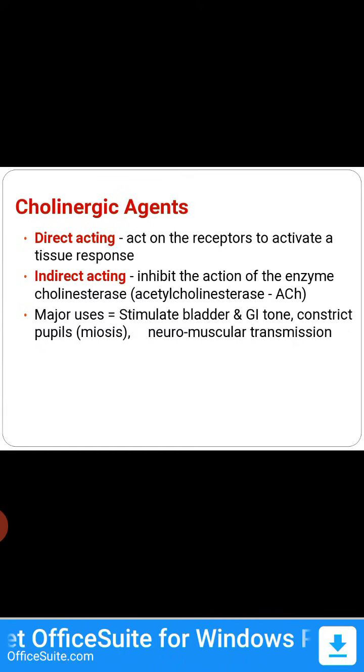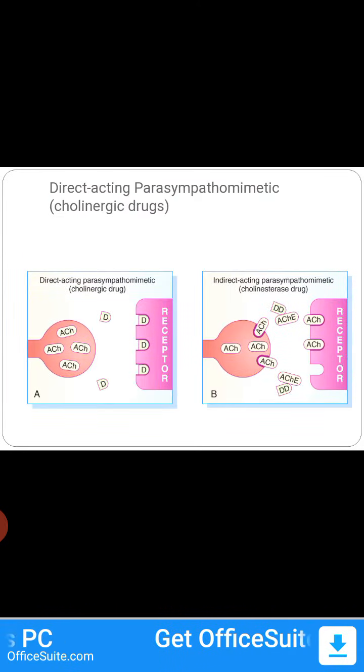The mechanism of cholinergic drugs is of two types: direct acting and indirect acting. First we'll take direct acting. Direct acting means they directly bind to receptors like muscarinic or nicotinic to activate the response. Indirect acting: acetylcholine is the neurotransmitter, right? This acetylcholine is degraded or hydrolyzed by an enzyme called acetylcholinesterase. So indirect acting drugs inhibit the enzyme acetylcholinesterase. The acetylcholine level will increase, so that the acetylcholine acts on the receptor and shows the response. That's why it is indirect acting. This is the picture showing it.